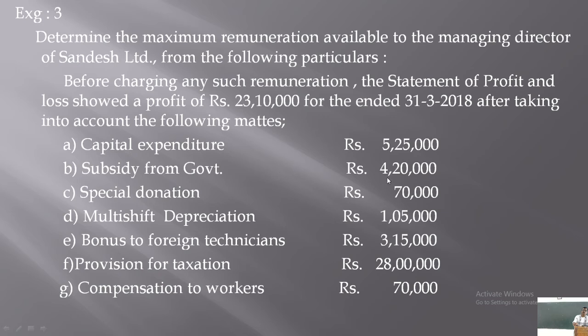Subsidy from government, 4,20,000. Subsidy from government is a revenue receipt, a revenue income, isn't it? Subsidy is already revenue income. All subsidies received from the government should be added to the profit, and it is allowable income. It is already added to the net profit, so there is no adjustment required in this particular item.